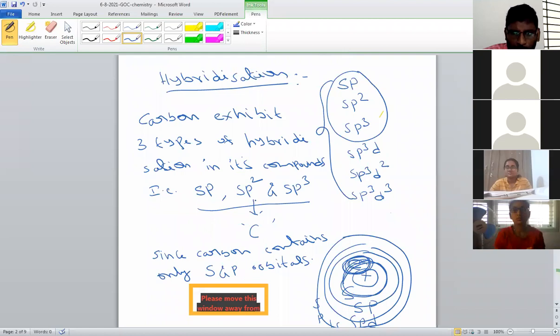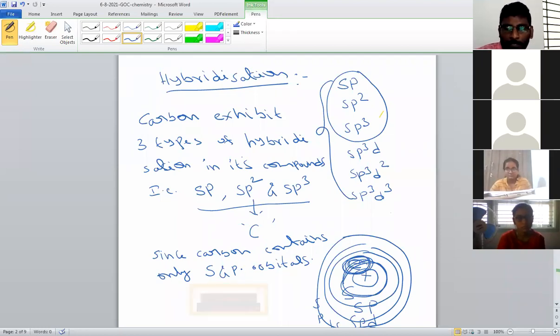sp possible, sp2 possible, sp3. Carbon exhibits three types of hybridization. What are they? sp, sp2, sp3. sp is a combination of one s and one p. sp2 is the combination of one s and two p. sp3 is a combination of one s and three p orbitals. Only these three are possible. sp3d, sp3d2, sp3d3 are not possible. Why? I already told, carbon contains only s and p orbitals. There is no d orbital in carbon. That's why only sp, sp2, sp3 are possible.